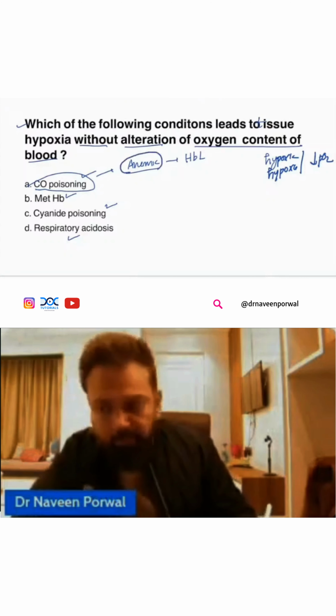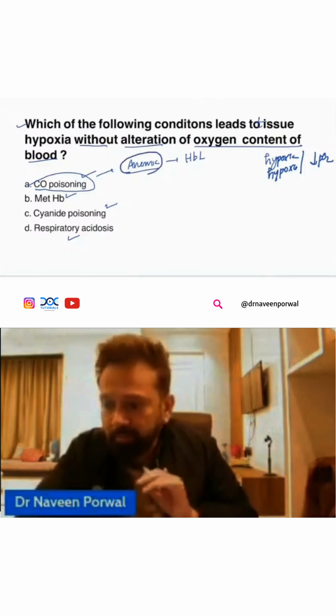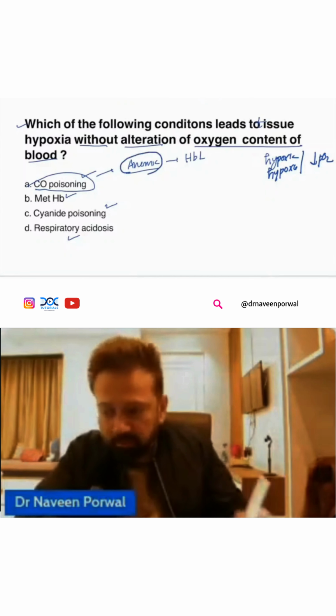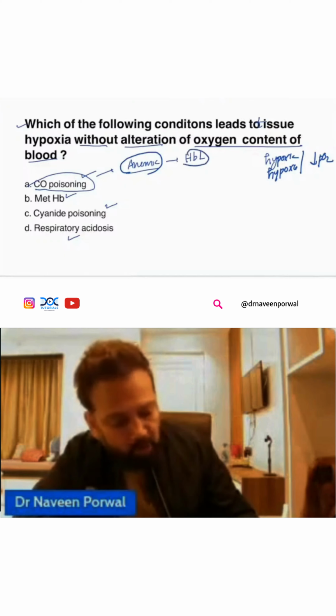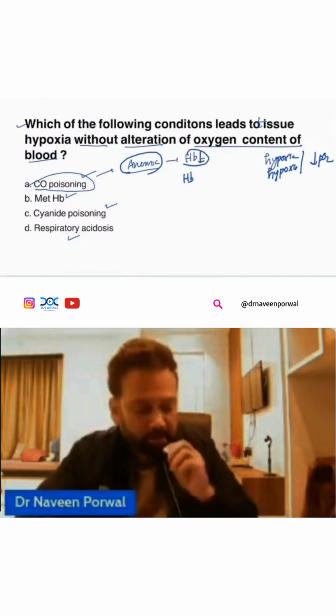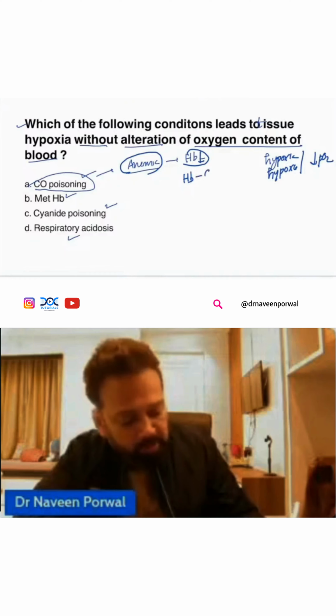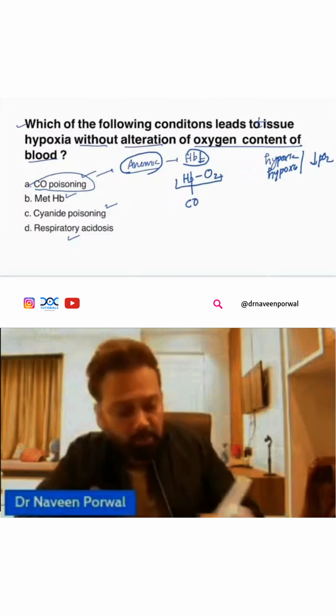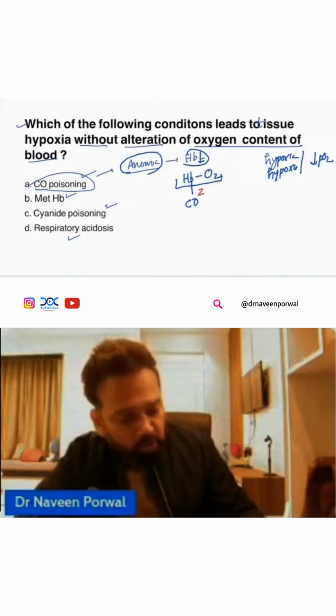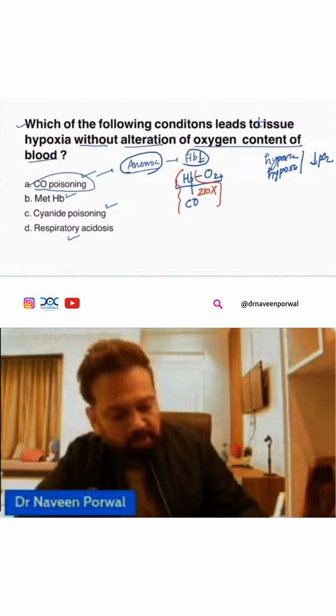Second is anemic hypoxia. In anemic hypoxia, either hemoglobin is less or hemoglobin is busy with someone else. Hemoglobin and oxygen are the best couple in the world until hemoglobin has seen carbon monoxide, because now the love will be 210 times more for carbon monoxide.